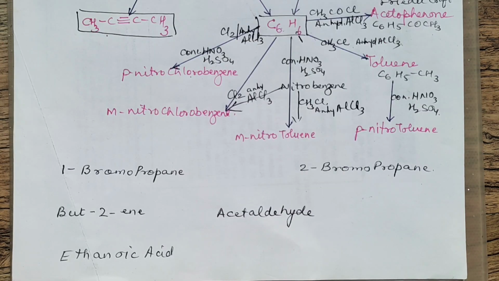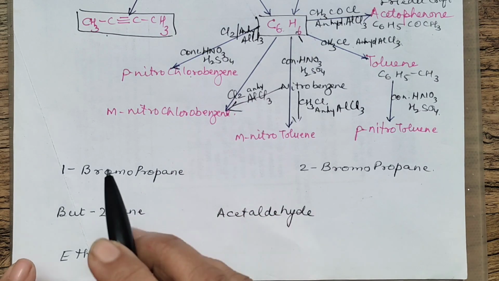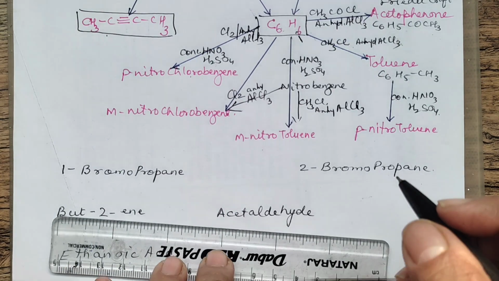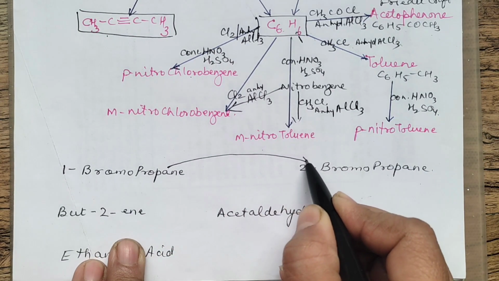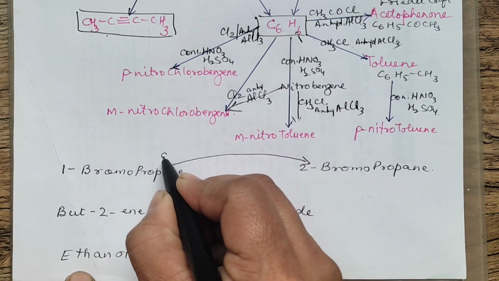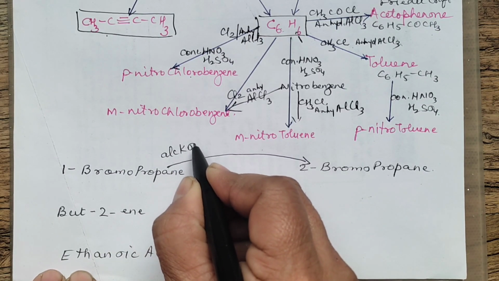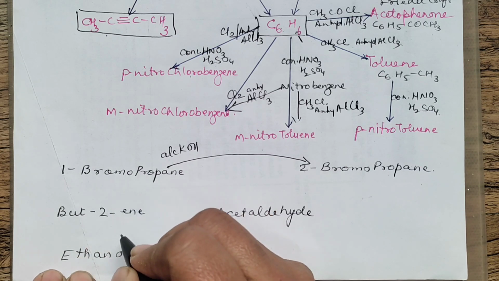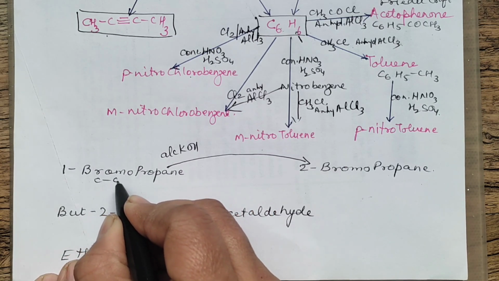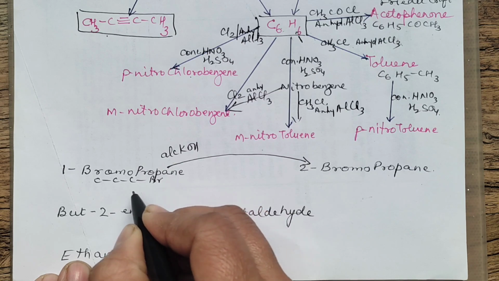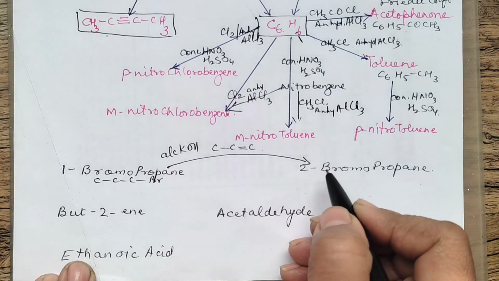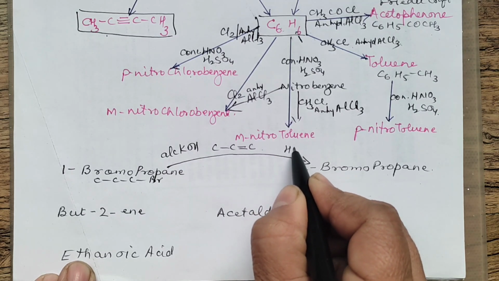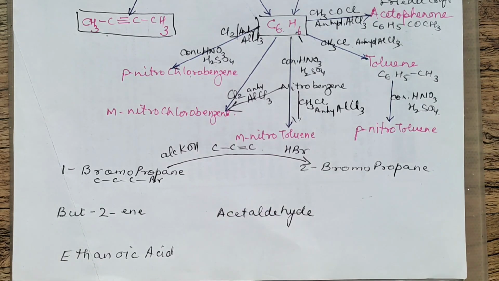Now, there are some conversions which are also very, very important, like 1-bromopropane to 2-bromopropane. Suppose this is asked. You want to go this way. First you will take alcoholic KOH. You will remove bromine and H. 1-bromopropane has 3 carbons and 1 bromine at the end. When you use alcoholic KOH, you will get a double bond. And then for 2-bromo, you will be adding HBr to it. So Br will add as per Markovnikov's rule.